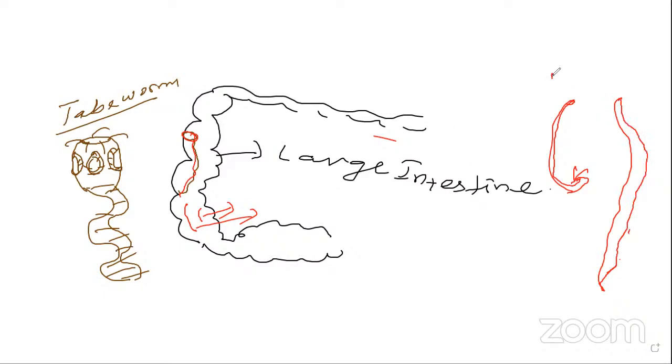Okay, this is a male. This one is called a female. Okay, these two, what is that? Parasite also present in the intestine. Okay, this is the thing.